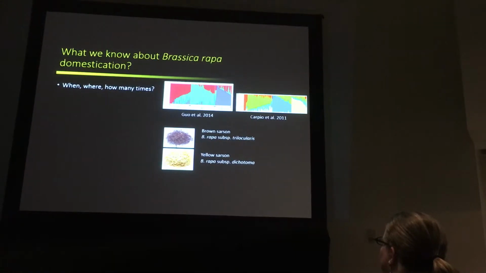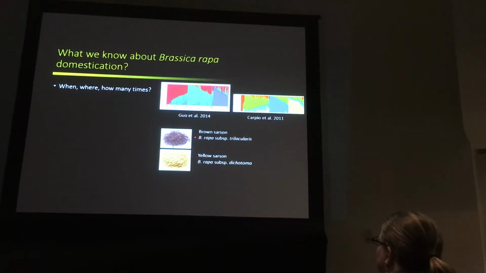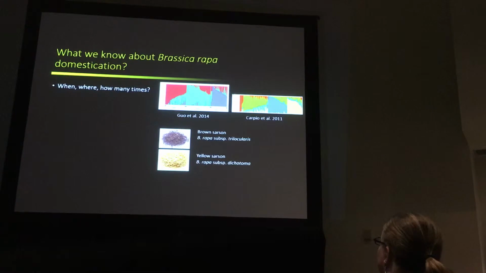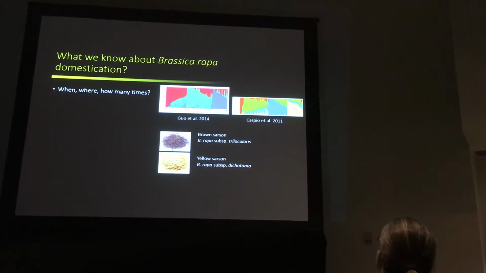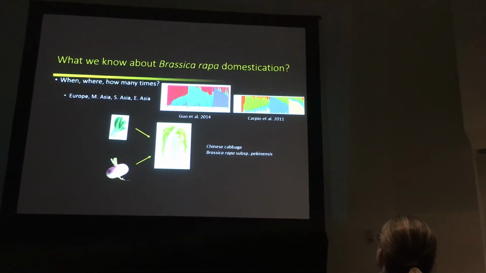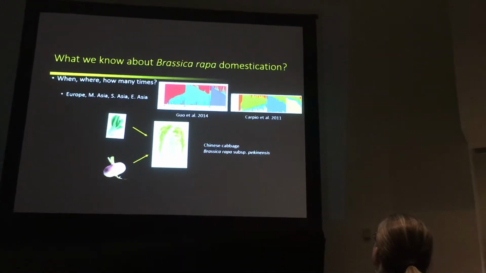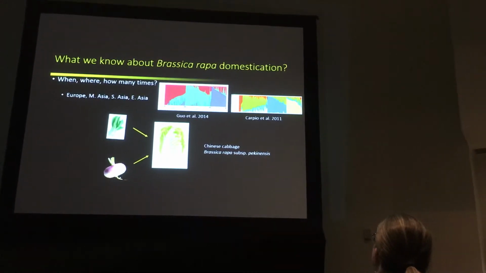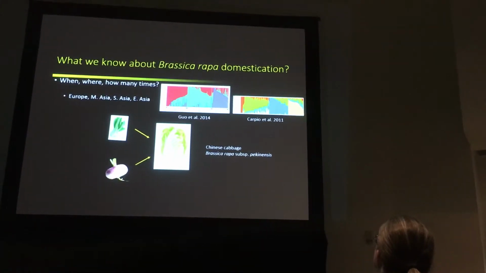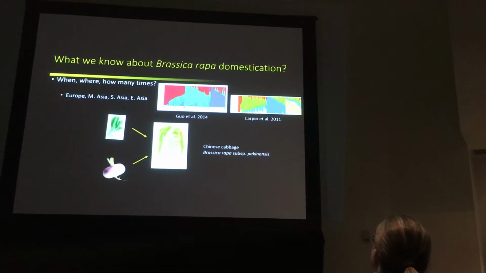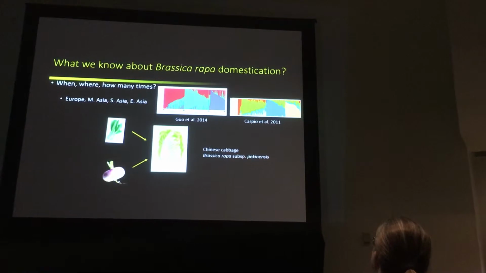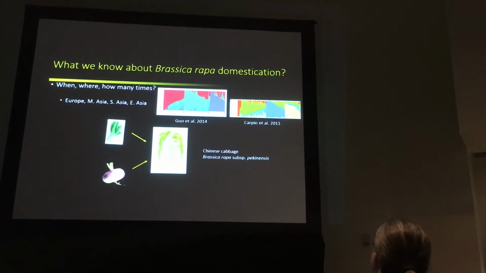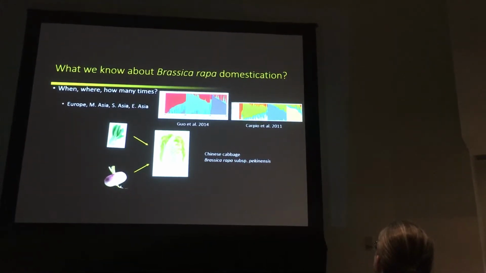And based on the different seed color, people name them the brown sarson and yellow sarson, and people consider them as two different subspecies. But is that true? We don't know. And interestingly, in East Asia, Chinese people derived Chinese cabbage for the leafy type, and people are also arguing about the origin of Chinese cabbage. Some people said it's derived from pak choy, other people said it's from turnip, and some other people said it's a mixture of both. So we don't know the answer.